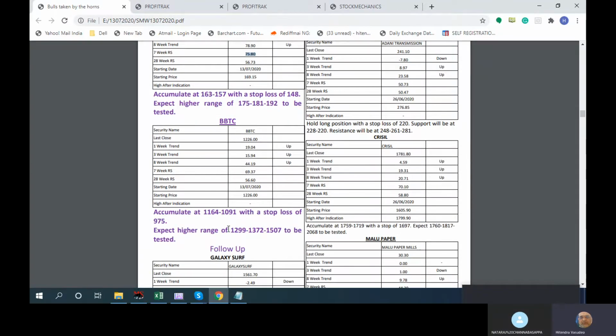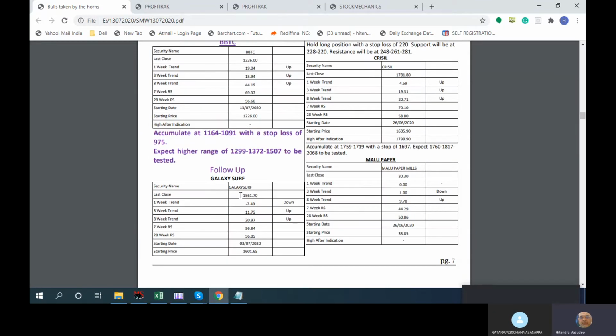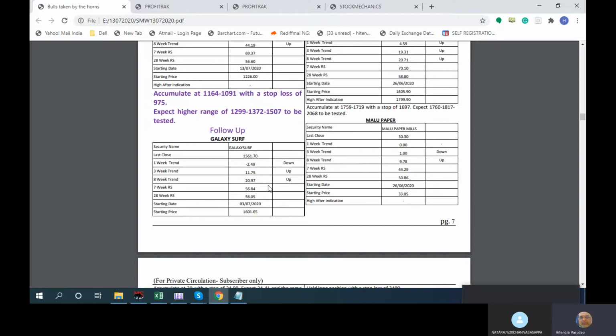So these two were added last week, and the rest are whatever we have added. We will try to highlight the starting price and the highest it goes after our indication. And once we actually add a stock into coverage, we generally don't want to remove it immediately, irrespective of up, down, whatever. Okay.